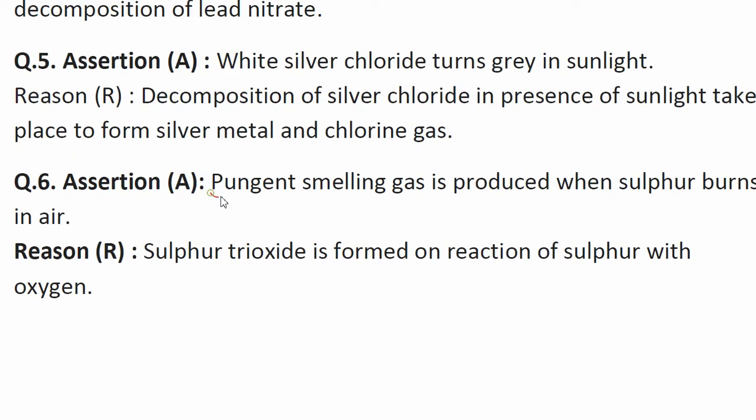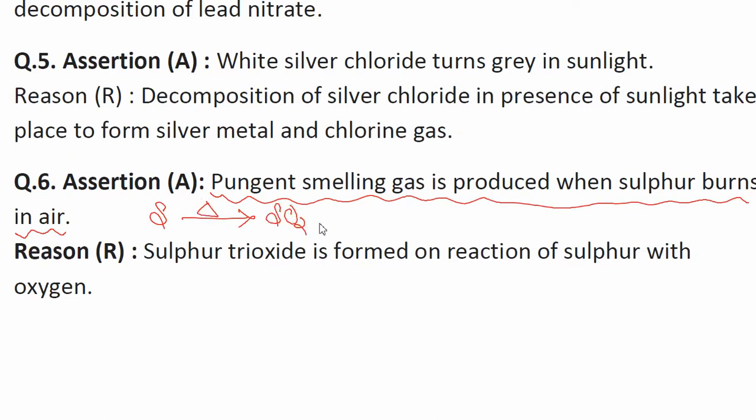Pungent smelling gas is produced when sulfur burns in air. It is asking that pungent smelling gas is produced when sulfur burns in air. So when sulfur is burned, SO2 is produced. SO2 is a gas that has a pungent smell. Sulfur trioxide is formed on reaction of sulfur with oxygen, says the reason. So I think sulfur trioxide is not produced there. Sulfur dioxide is produced there.